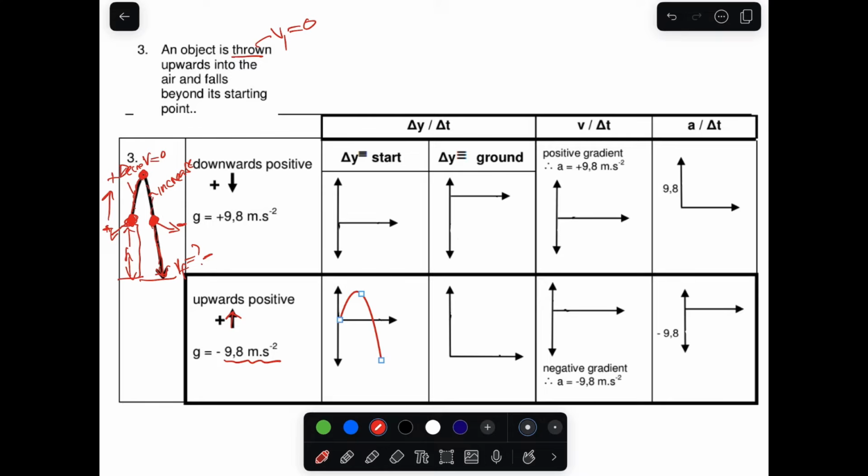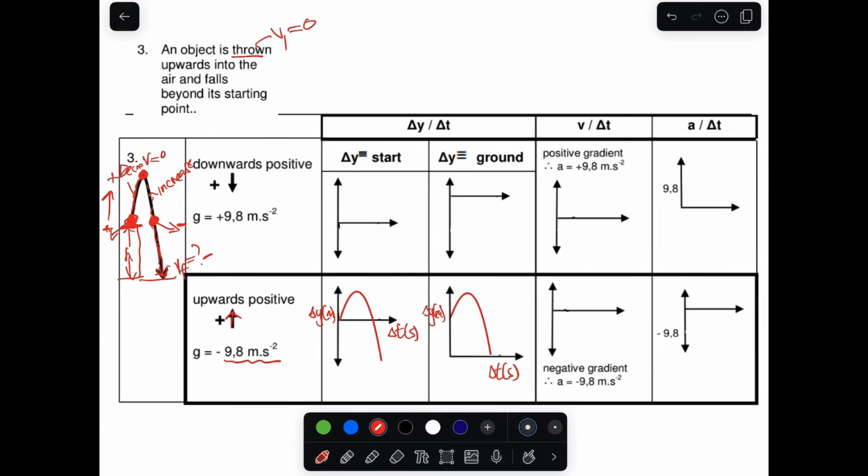And if we choose the height of the cliff as the reference point, the starting point, the graph will be like this. But if we choose the ground as the reference point, your graph will be like that. Upwards is still positive there. That's your position versus time graph. Remember, your graph must be labeled, your y in meters and your time in seconds.